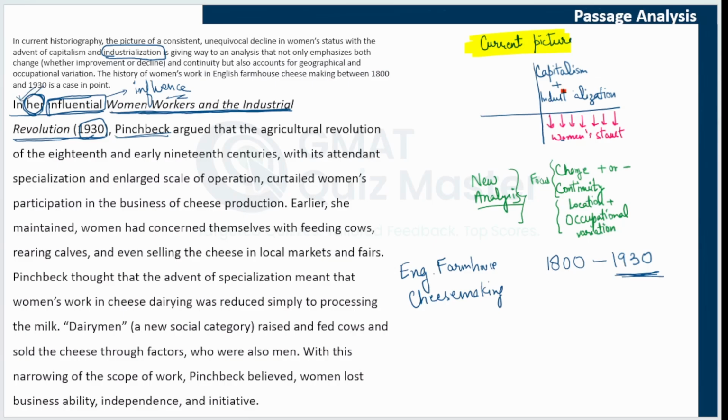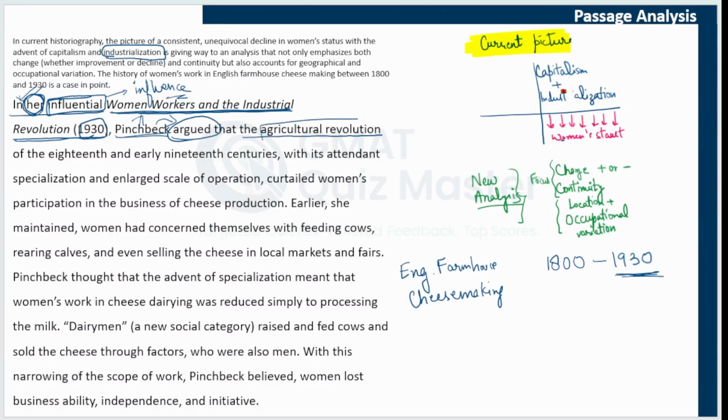Pinchbeck is this author, and her influential work was Women Workers and the Industrial Revolution. This is something that Pinchbeck argued, not something that is necessarily true. This is something that Pinchbeck said or claimed. So what did Pinchbeck claim? She claimed that the agricultural revolution.